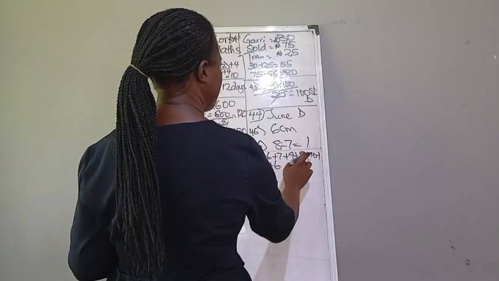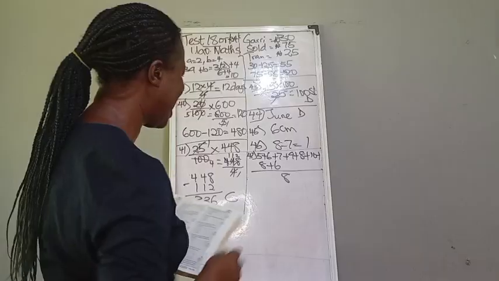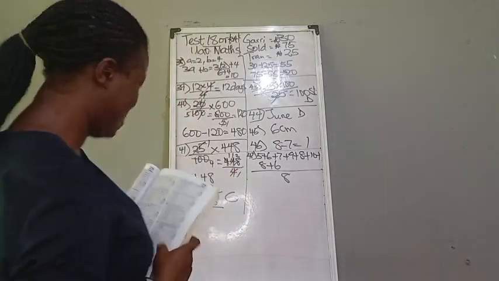So 1, 2, 3, 4, 5, 6, 7, 8. We'll divide it by 8. So you add those things together and let me have the answer.